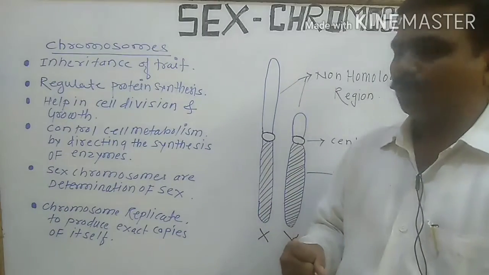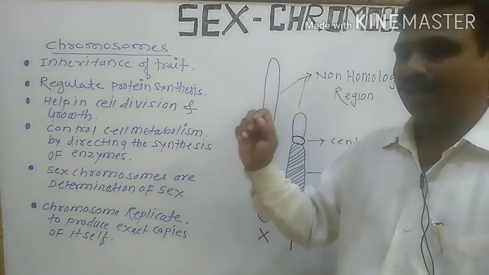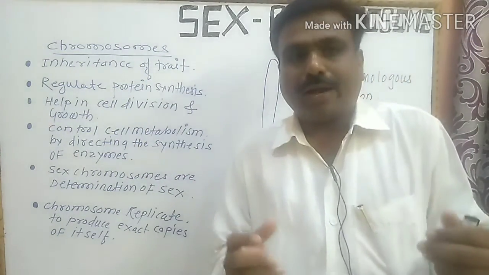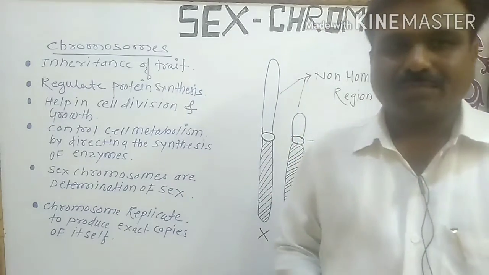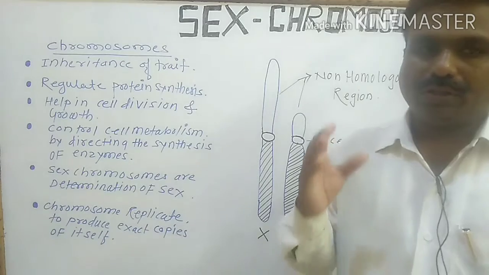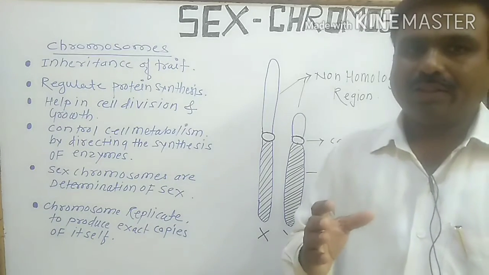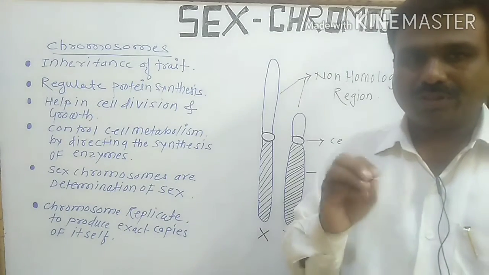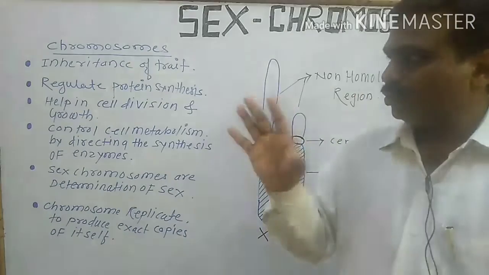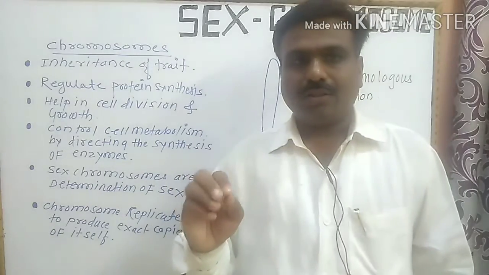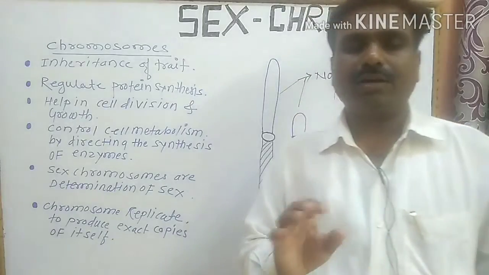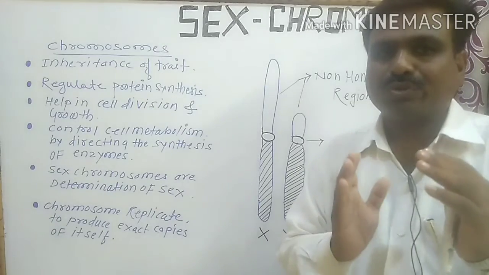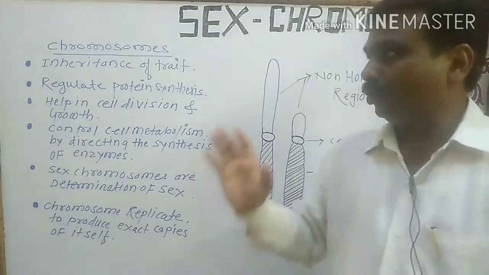The chromosomes are responsible for the inheritance of characters. You know that last time I told you that the chromosomes are inherited. DNA is part of the chromosomes, and genes are part of the DNA. So chromosomes are responsible for the inheritance of the trait or the inheritance of the character. This is the most significant function of the chromosomes.